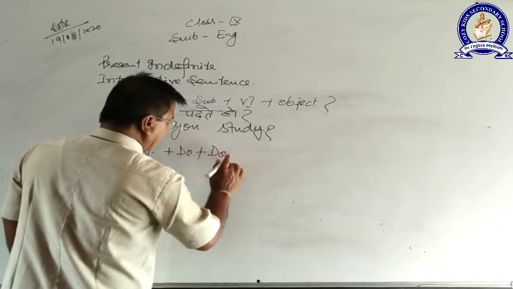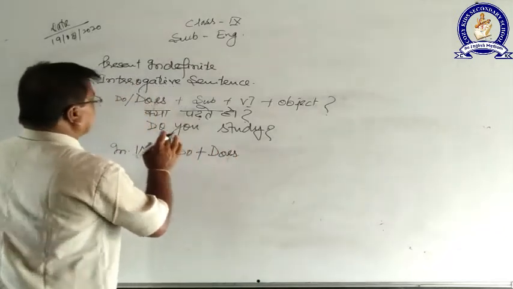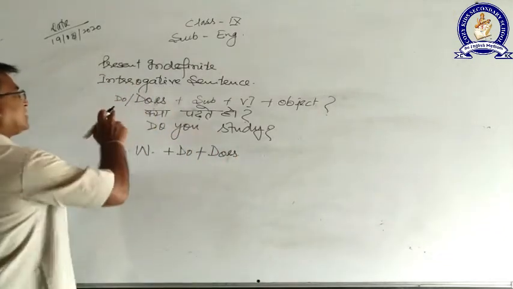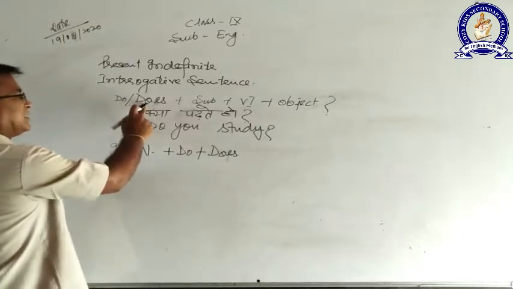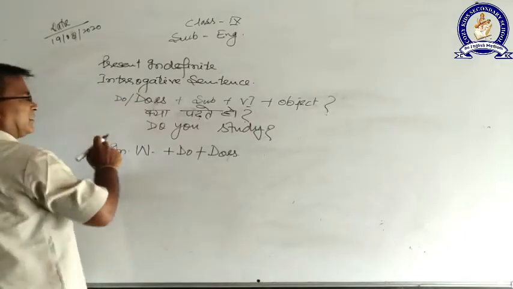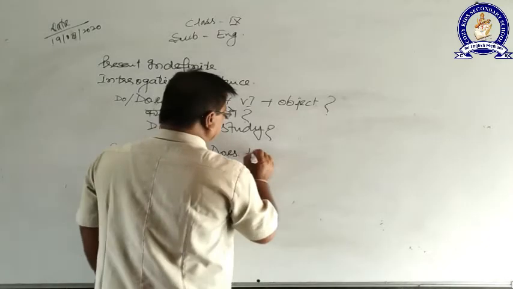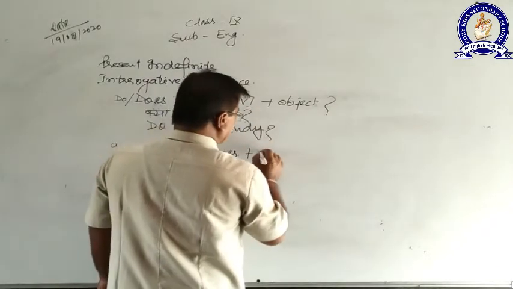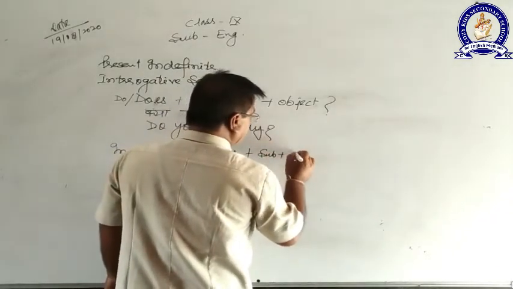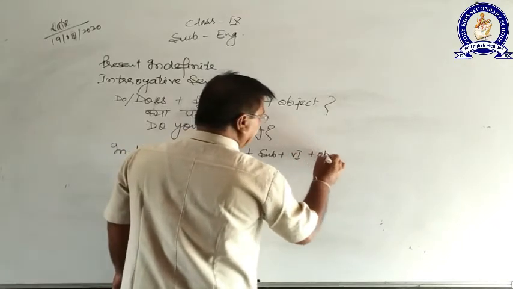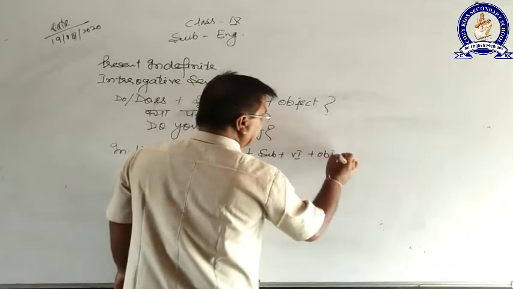Again I am just telling you, it all depends on subject. Singular subject does will be coming, plural subject do will be coming. Then after remaining rest of the part will be same: subject plus verb first plus object and then question mark.